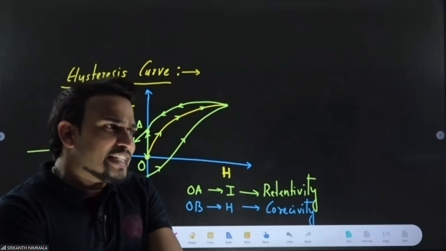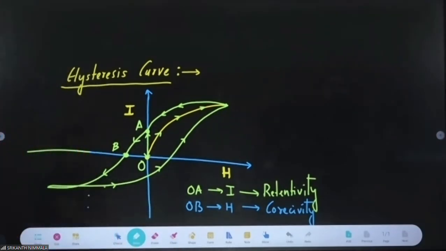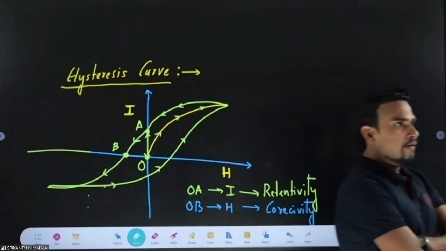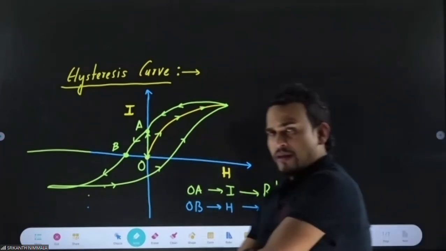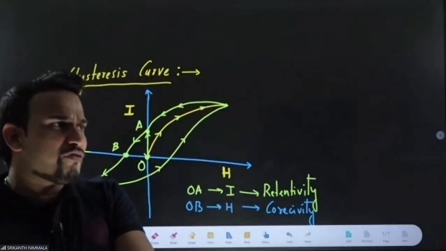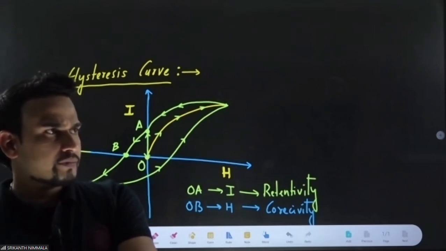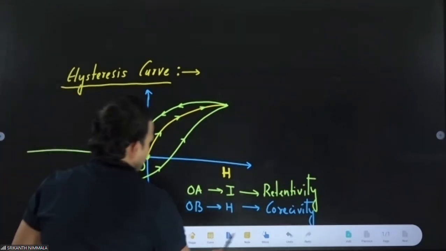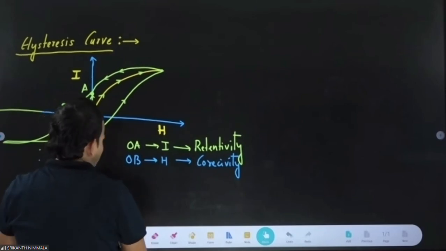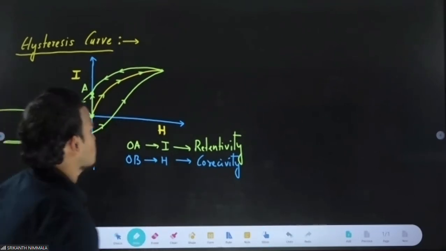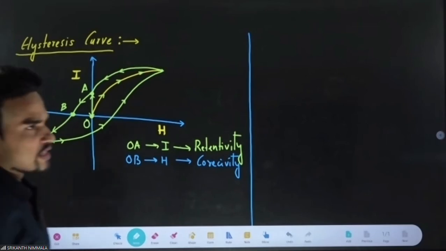Change the paragraph and write: in order to destroy retentivity, we have to apply field in the opposite direction. This value of H is coercivity.